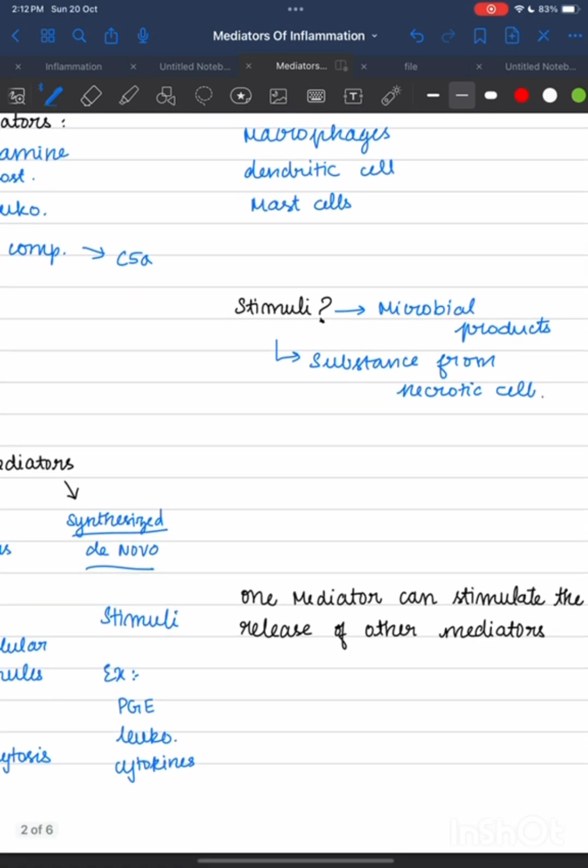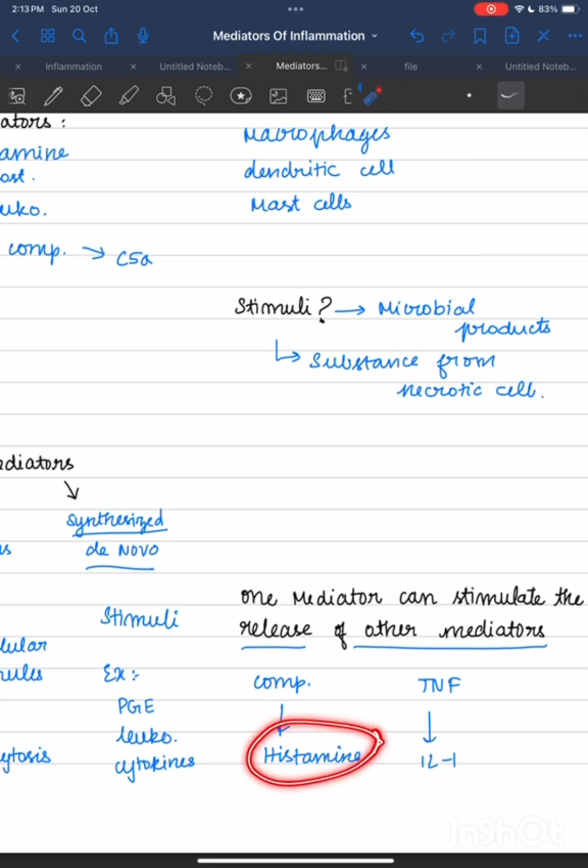Okay, what are other things? One mediator can stimulate the release of other mediators. For example, products of the complement system can stimulate histamine release. Another example is TNF can stimulate the release of interleukin 1. So these are secondary mediators. The secondary mediators can act the same as primary mediators, or they can even act opposingly. So these are secondary mediators and these are primary mediators. A primary mediator can stimulate the release of secondary mediators.